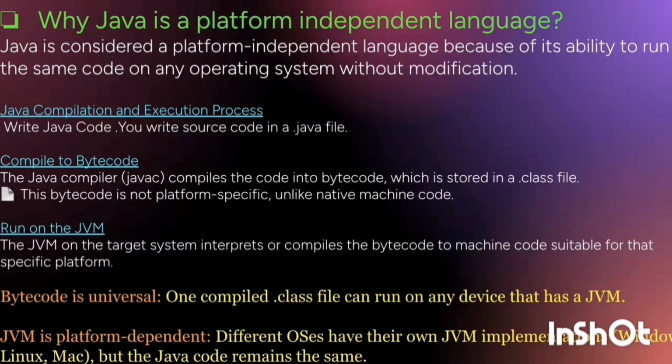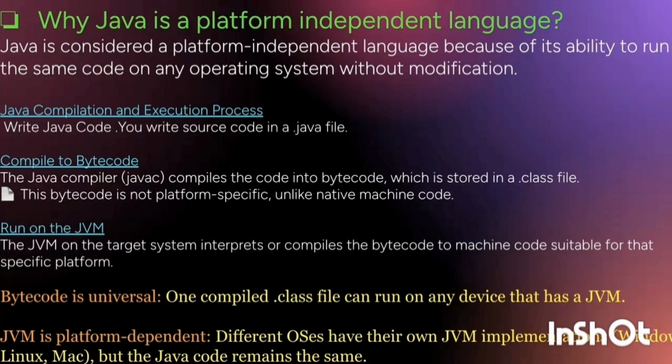Why Java is a platform independent language? Java is considered as a platform independent language because of its ability to run the same code on any operating system without modification. You write the source code in a .java file. The Java compiler, Javac, compiles the code into a bytecode, which is stored in a .class file. This bytecode is not platform specific, unlike native machine code.